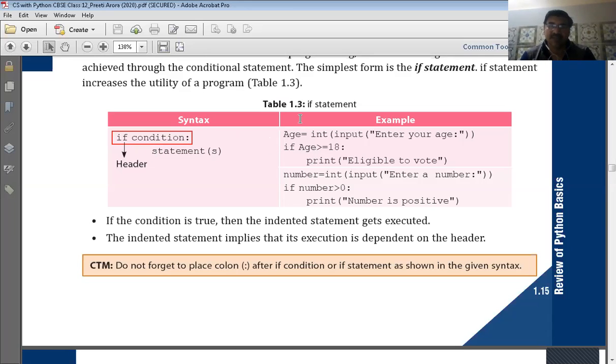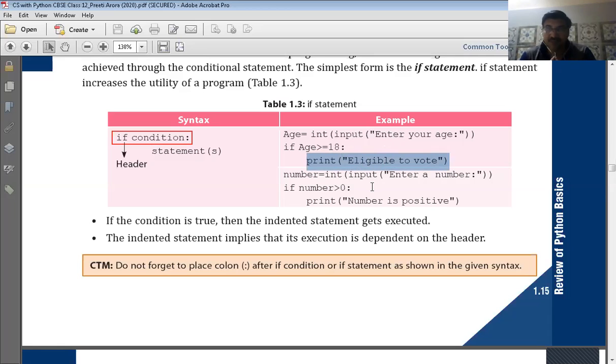Example is this: we have taken input from the user of his age. So age will be stored in the age variable. Now we are checking in the second statement whether age is greater than 18. If age is greater than 18, if it is true, then the statement inside the if will be executed. If the age entered by the user is greater than 18, then it is printed on the screen, eligible to vote. Otherwise, it is not printed. So this is the simple if statement.